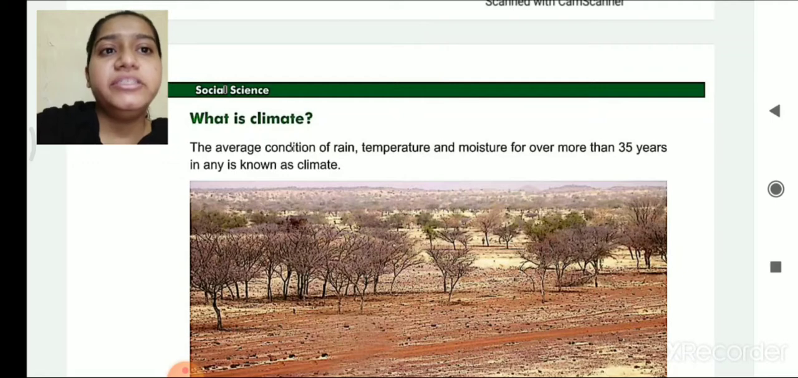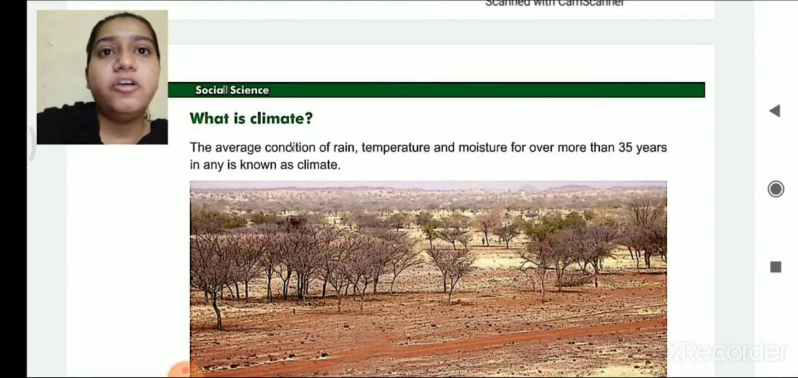The average condition of rain, temperature and moisture for more than 35 years in any region is known as climate. So we can say weather is what is indicated at a particular point of time in a particular region. But in climate, the average condition of rain, temperature, moisture over the last 35 years is known as climate. Let me give you an example.